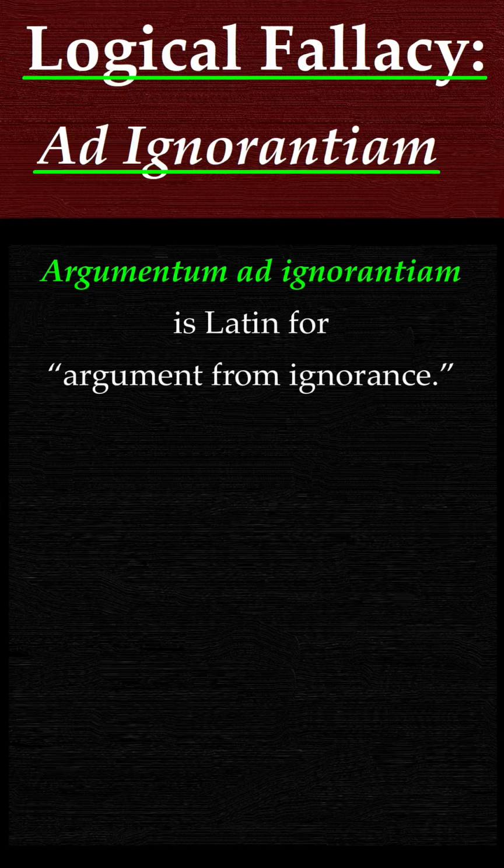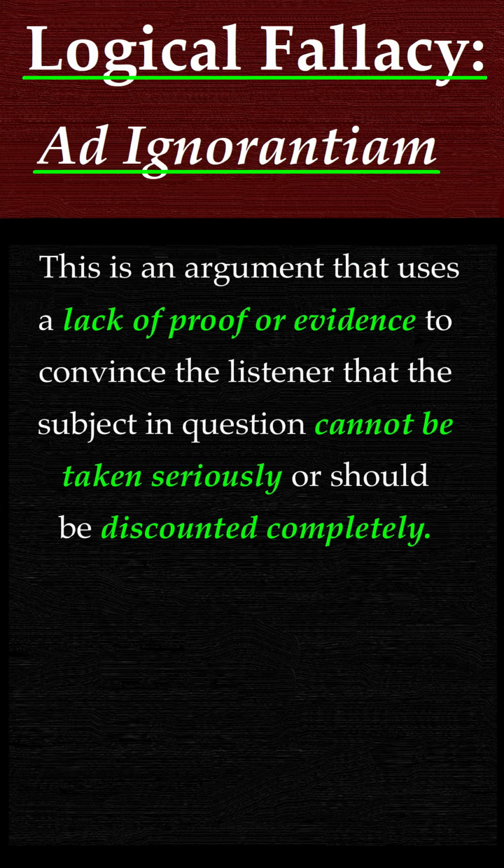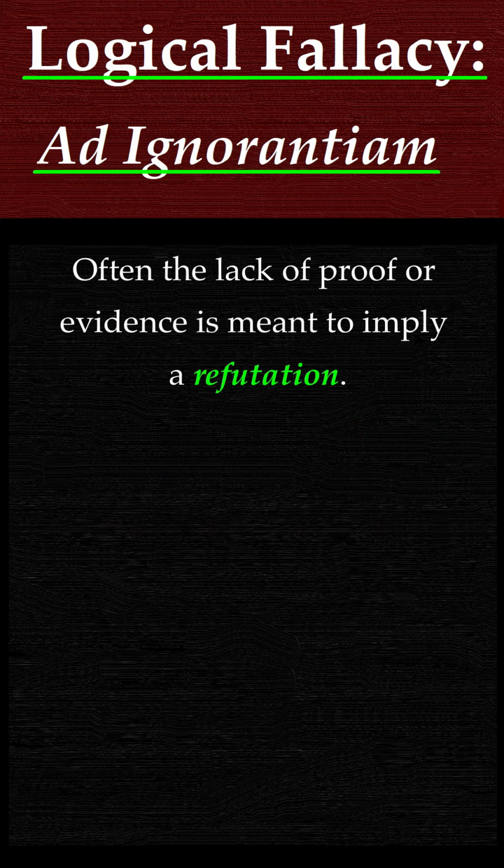Argumentum ad ignorantiam is Latin for argument from ignorance. This is an argument that uses a lack of proof or evidence to convince the listener that the subject in question cannot be taken seriously or should be discounted completely. Often the lack of proof or evidence is meant to imply a refutation.